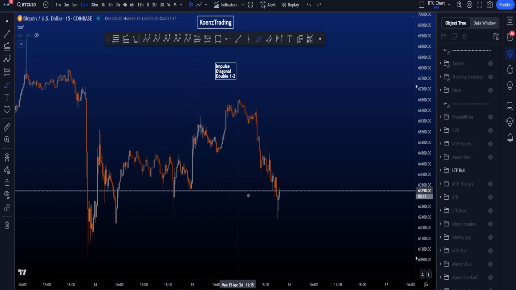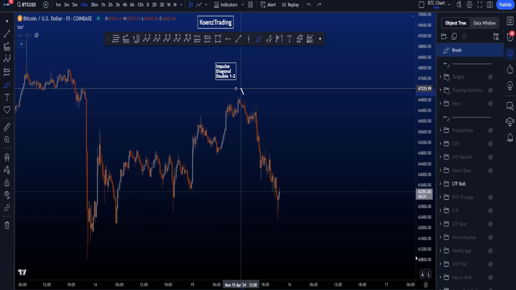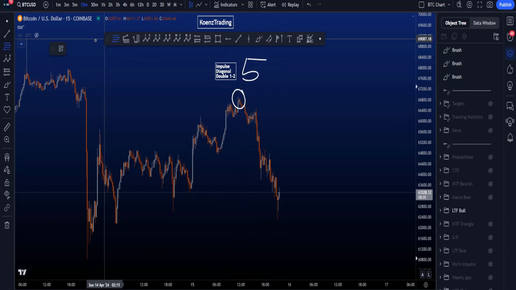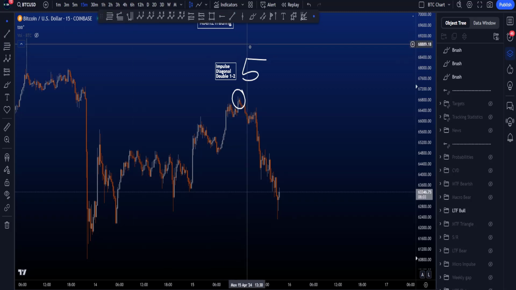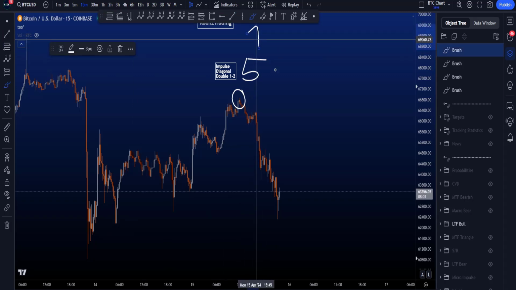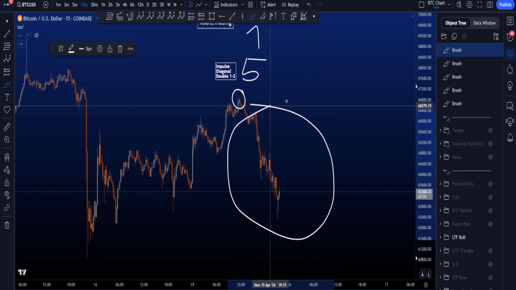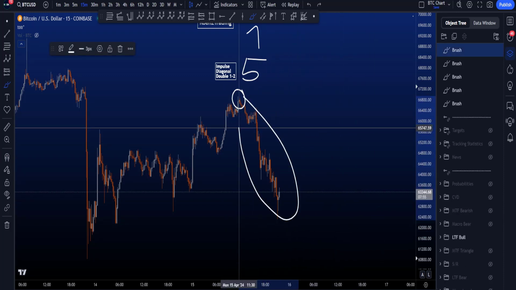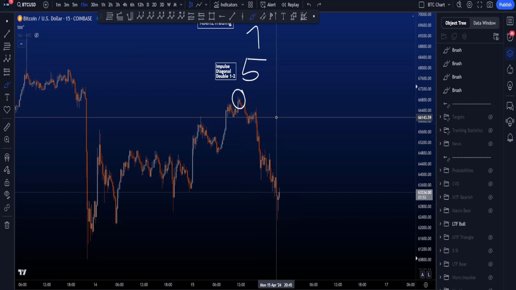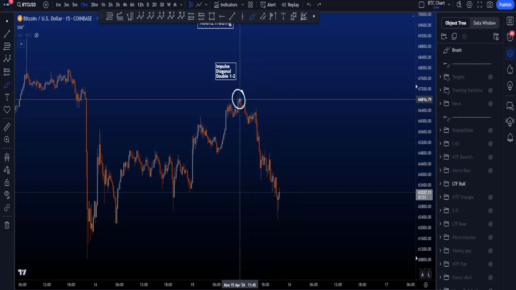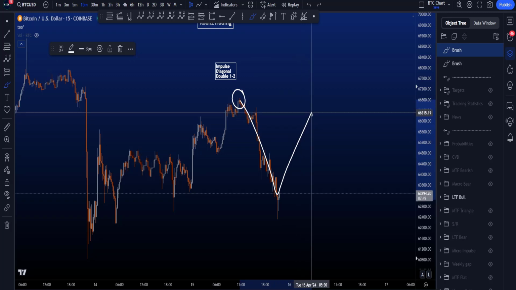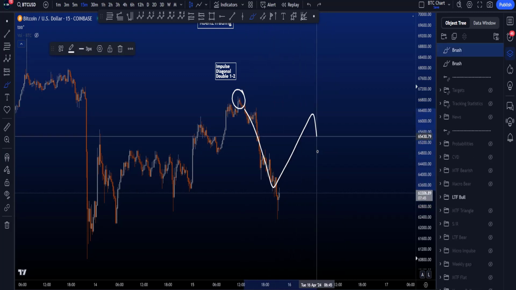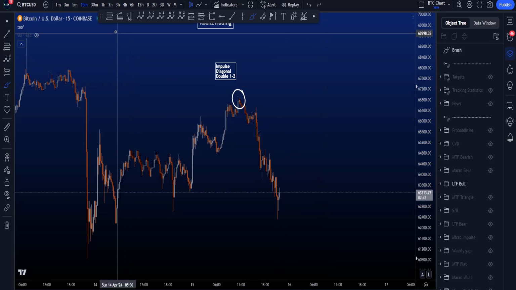Now, it's still a scenario we have to keep in mind, but if this is the high of your diagonal and this is the end of your wave 5, and therefore this is a higher degree wave 1 on the chart, right? We are now looking for a corrective structure to the downside in a wave 2, but wave 2 has to be a 3-wave structure to the downside, which means that this looks impulsive. We're still looking for a bounce and then another move towards the downside and then a zigzag, a wave A, B, and a wave C preferably.